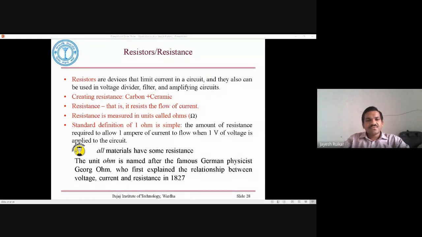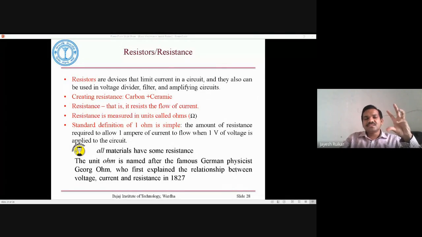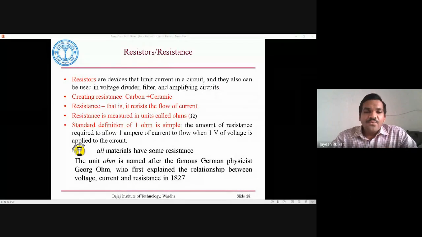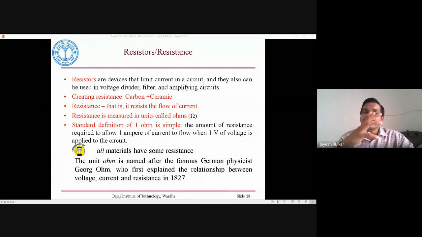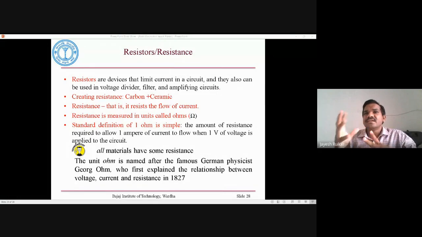Now we understood the basics of resistor or resistance. Now the question is, what determines how much resistance there is? We have seen how we create a resistance: we can add a conducting material and an insulating material.